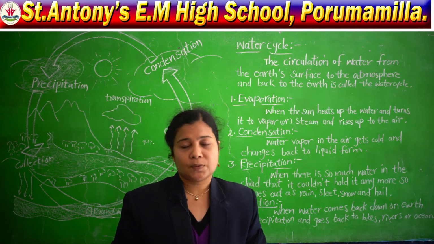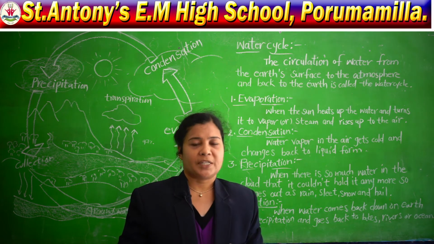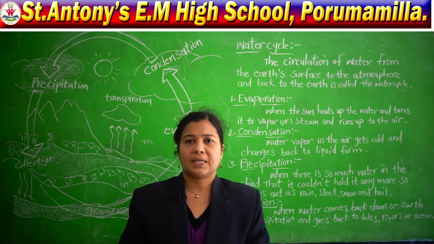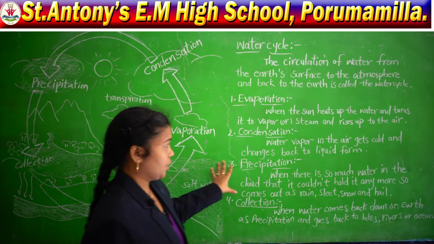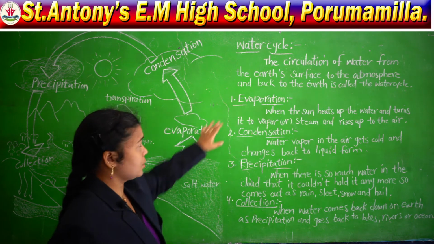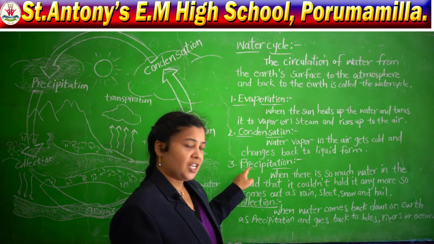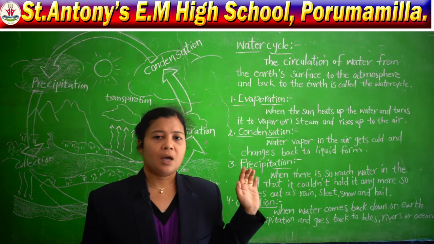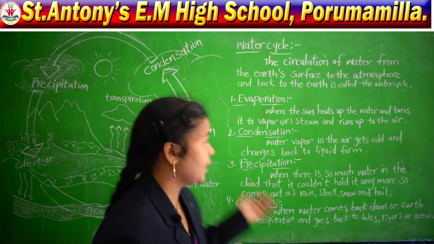These are the main stages of the water cycle. Let us see how each plays a role in the water cycle.